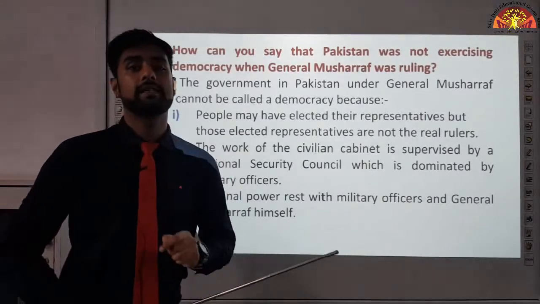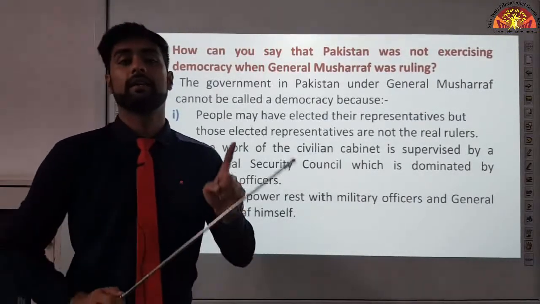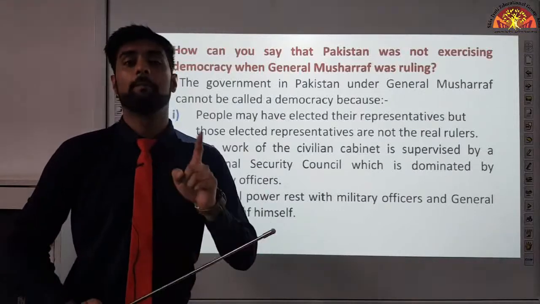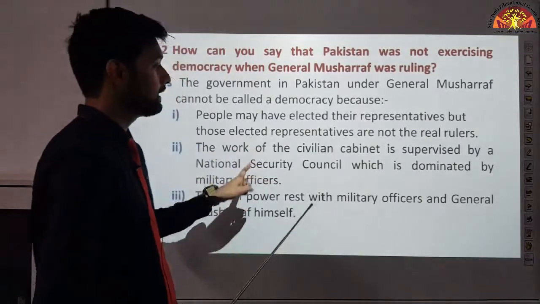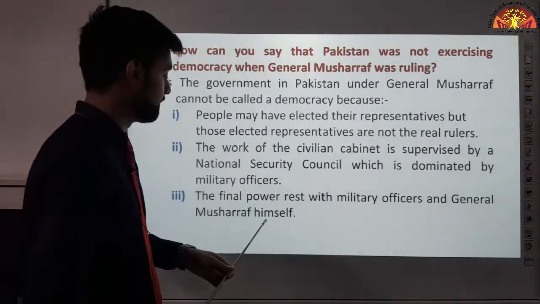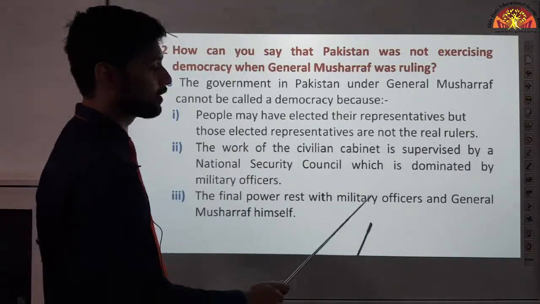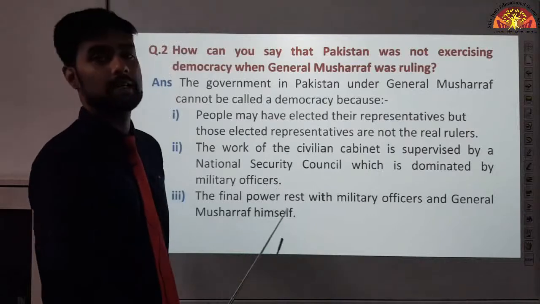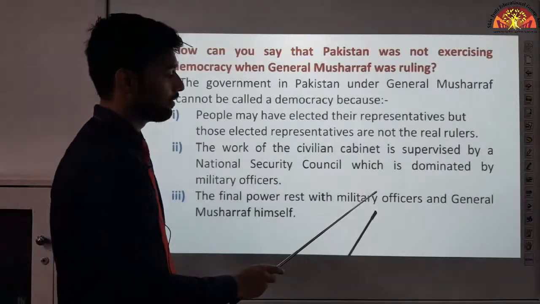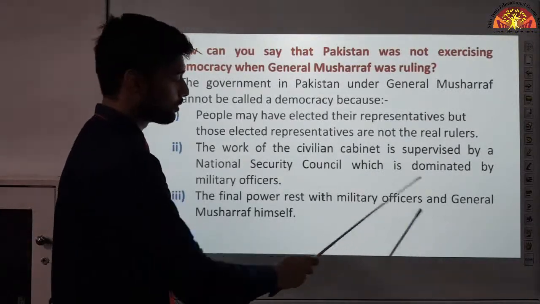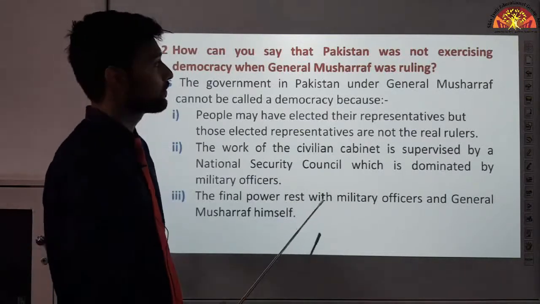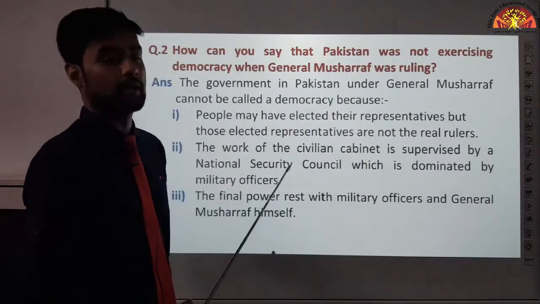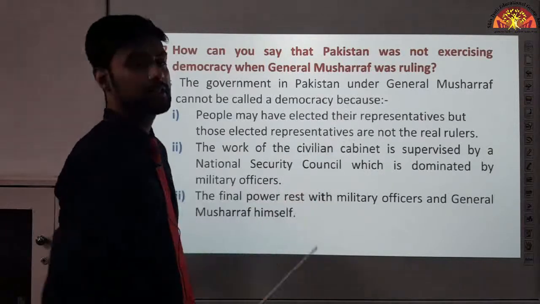Right? And in a democracy, what do we say? That the final decision making power must rest with those who are elected by the people. And you can see clearly that here this is not happening. The final power rests with military officers and General Musharraf himself. Okay? Now, neither the military officers nor General Musharraf were appointed by the people. That is why Pakistan was not democratic when General Musharraf was ruling.